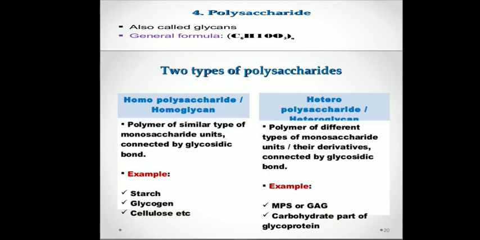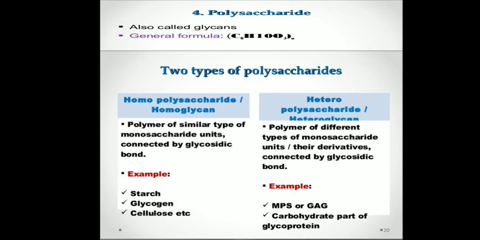These polysaccharides are also known as glycans. As we have discussed earlier, the two types of polysaccharides are homopolysaccharide, which are also known as homoglycans, and the second type is heteropolysaccharide, which are known as heteroglycans.